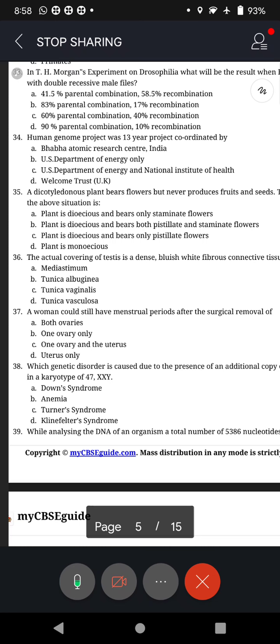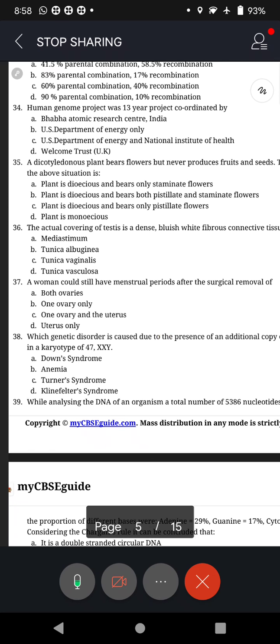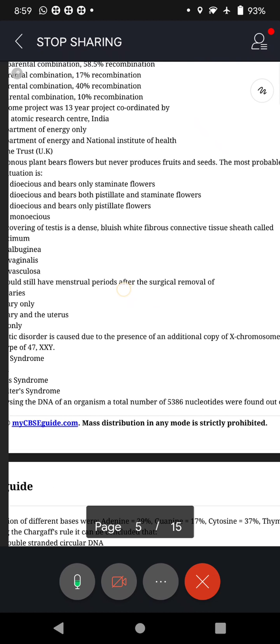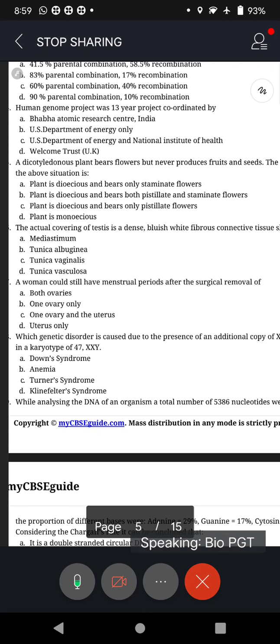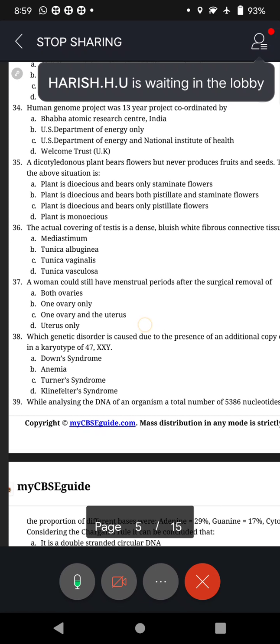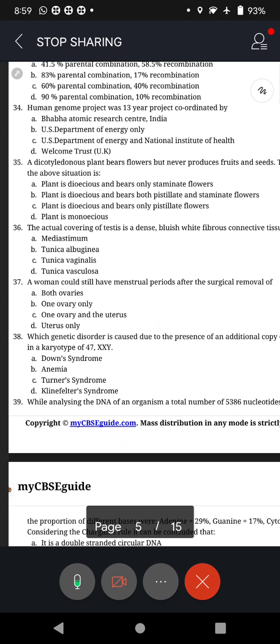Correct? Question number 36. The actual covering of testis is a dense, bluish white fibrous connective tissue sheath called, of course, this is again based on what, Prasad? Memory. Yeah, what does the memory say? Prasad's memory, tunica albuginea. The covering of testis is a bluish white fibrous tissue sheath called tunica albuginea, and it projects inside the testis to form a thick incomplete vertical column called mediastinum.